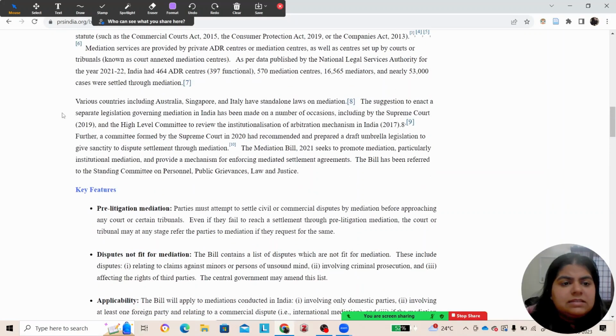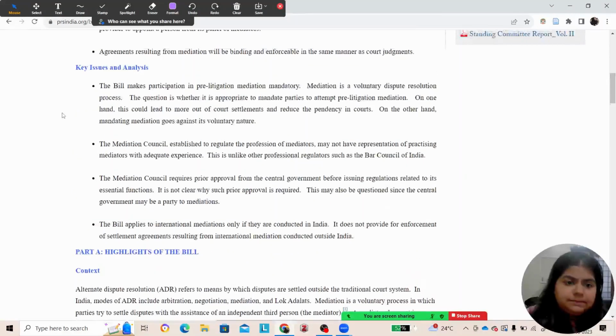Then next, this mediation bill does not provide much for international perspectives. Only in the commercial area does it allow mediation to be governed by the Mediation Council of India.